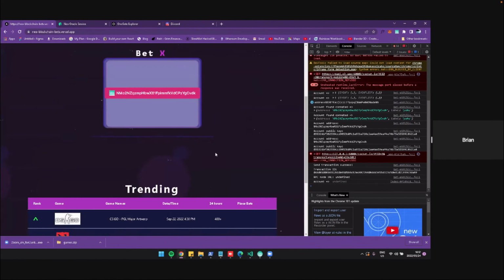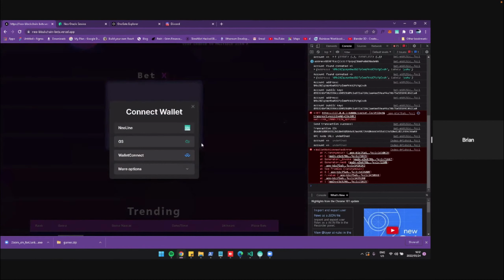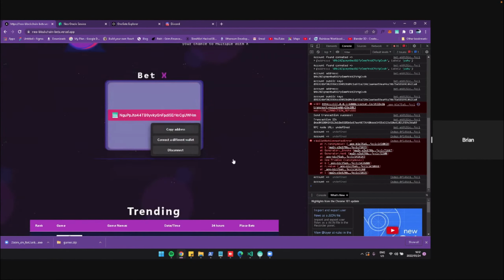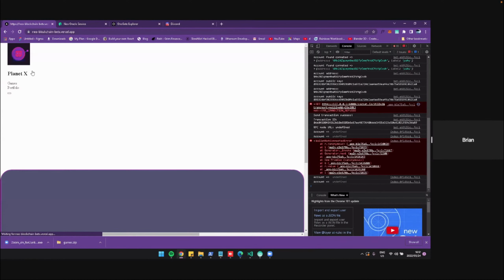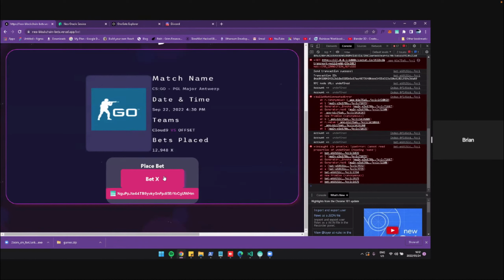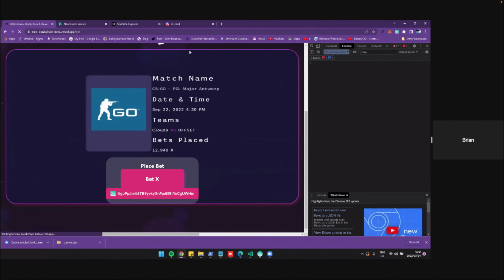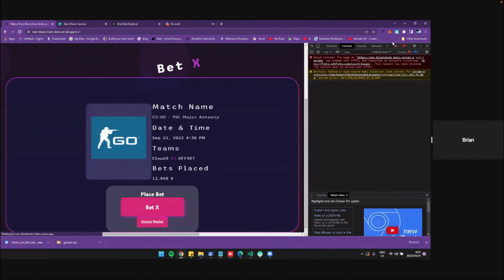So once I connect, I go to the betting page, and in this wallet, I don't have any gas in it, so I won't be able to place a bet. When I place the bet, it's going to say you don't have enough Astro token. This is because in this wallet there's no gas, it's got 0.